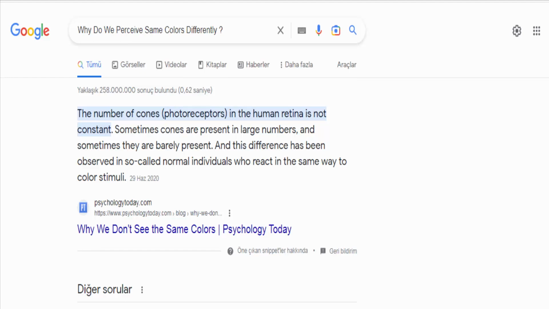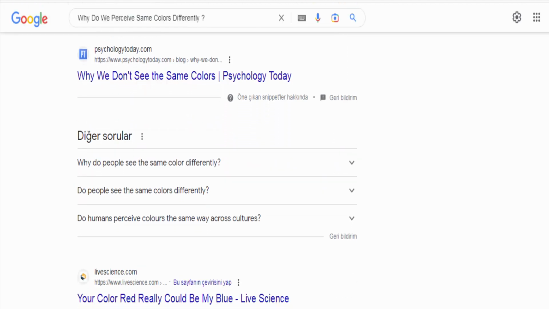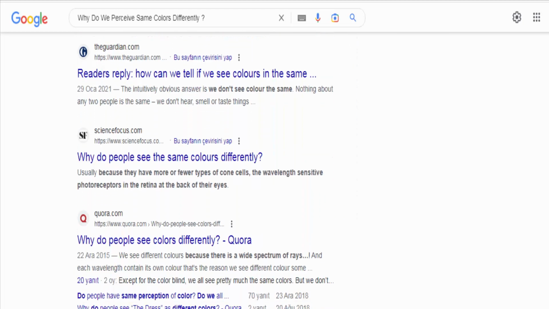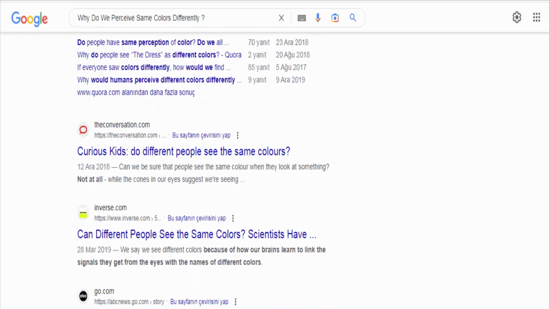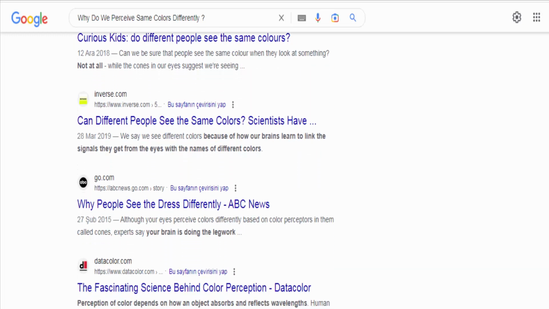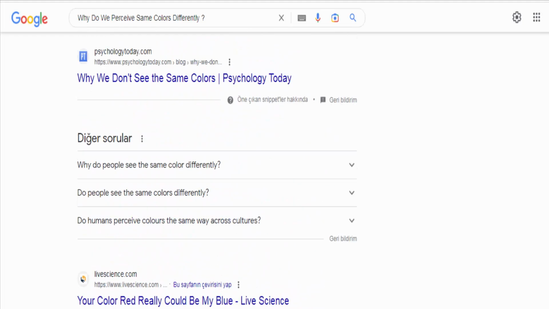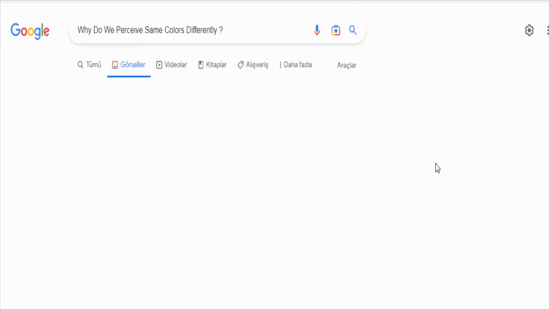The perception of colors can vary from person to person due to a combination of physiological and psychological factors. Here are a few reasons why we may perceive the same colors differently. Biological differences. The human eye contains specialized cells called cones that are responsible for detecting and processing different colors. There are 3 types of cones: red, green, and blue.